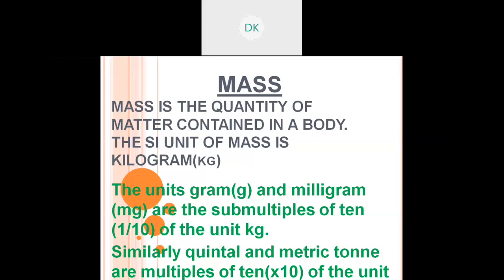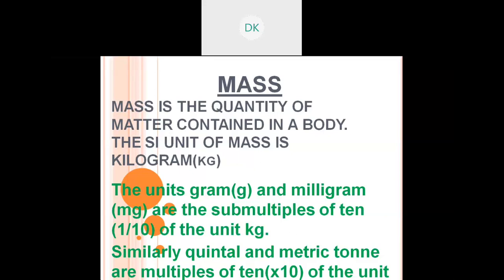The SI unit of mass is kilogram. Next is the unit gram. The units of gram and milligram are the sub multiples of 10. Similarly, quintal and metric ton are multiples of 10 of the unit.